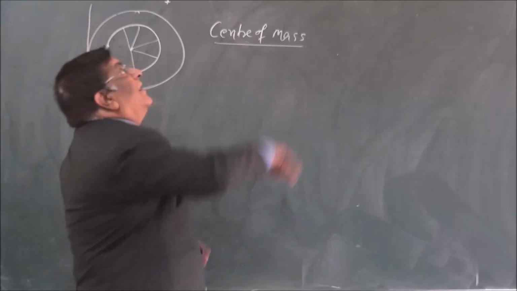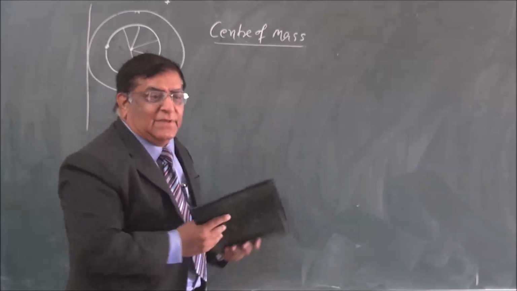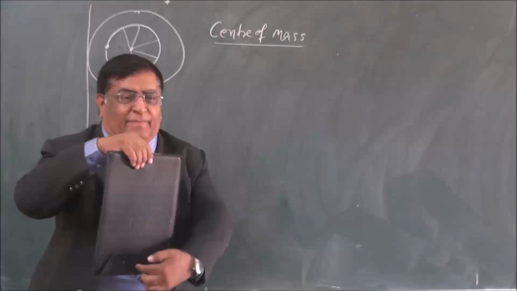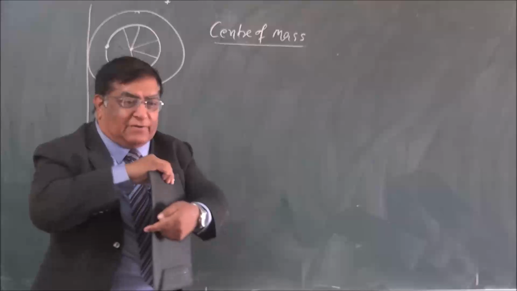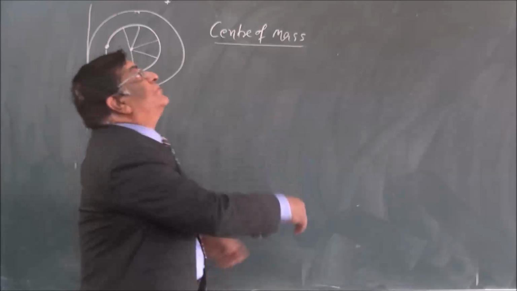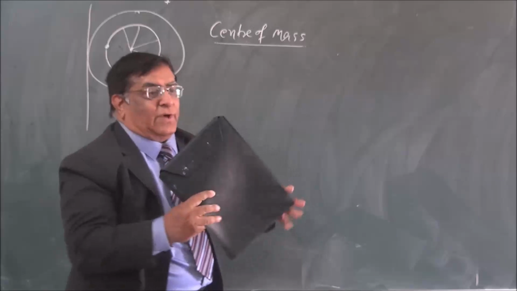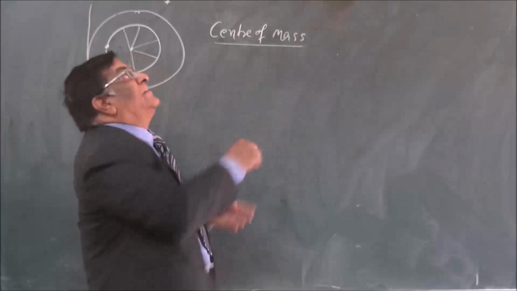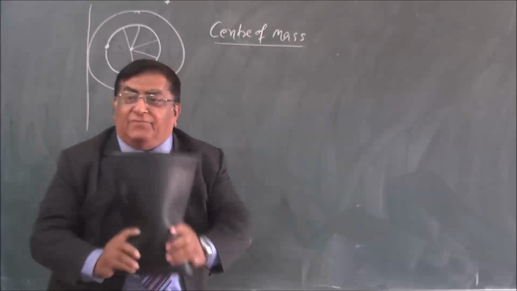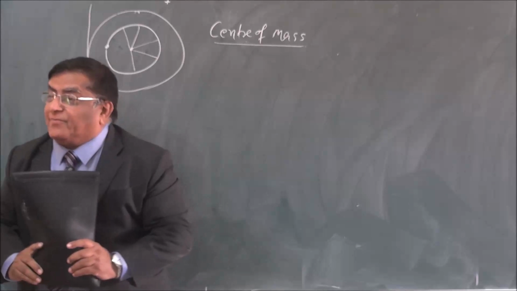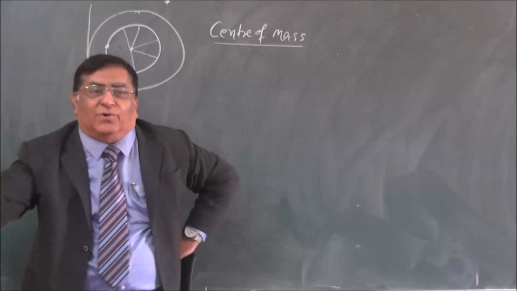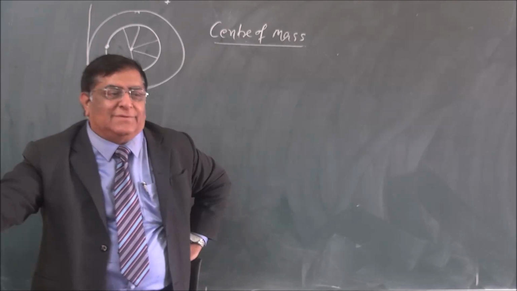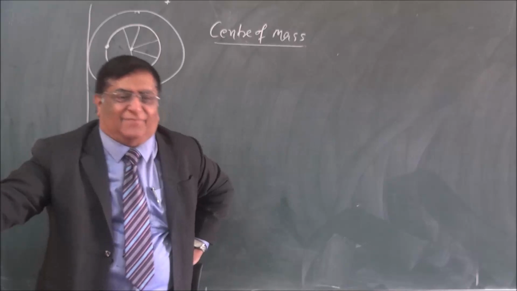So I throw it and it rotates like this. Now I do it this way and throw it like this. It will rotate about this axis. Now this is the axis, and I throw it like this. Any way I throw it, for any type of rotation, there is one point which never rotates. That is center of mass.